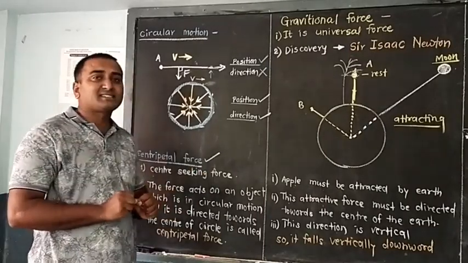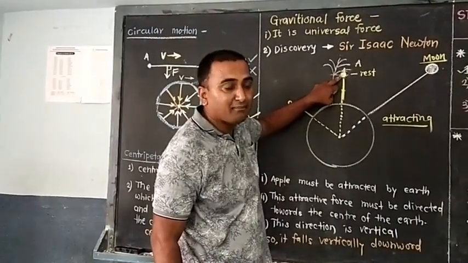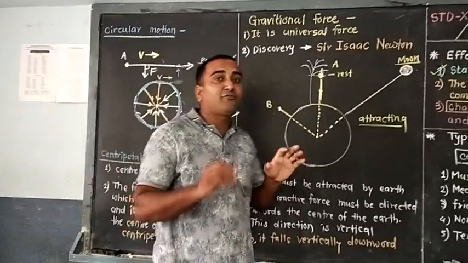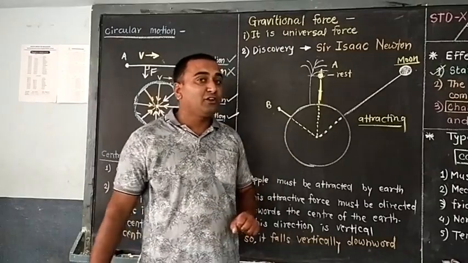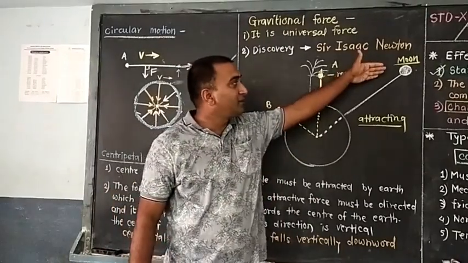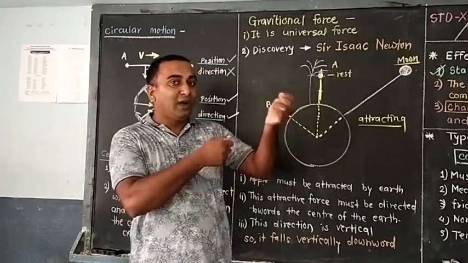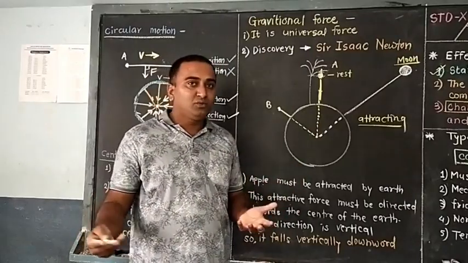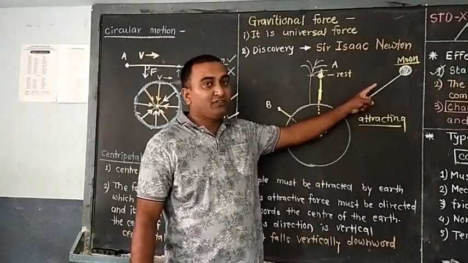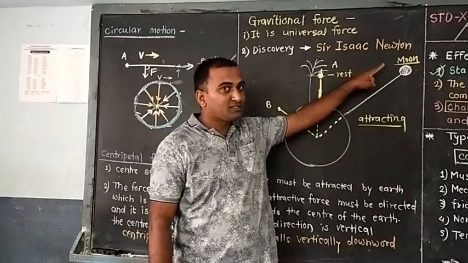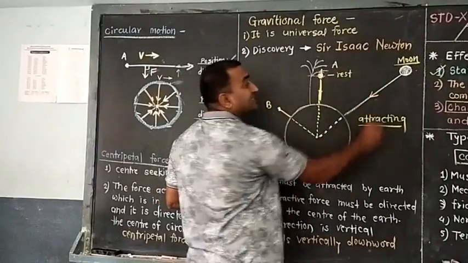But why are we discussing the centripetal force? See, when force is applied, this apple starts to move down and falls on the earth. But the moon is not falling on the earth. Why is the moon not falling on the earth? Because the gravitational force between the moon and the earth is not enough to pull the moon towards the earth. So the moon is not going to fall on the earth. But definitely there is a force of attraction which holds the moon, gets it attracted towards the earth, and so it works as a centripetal force.